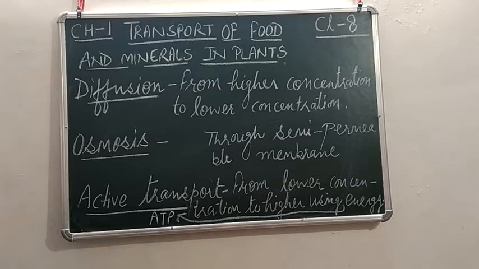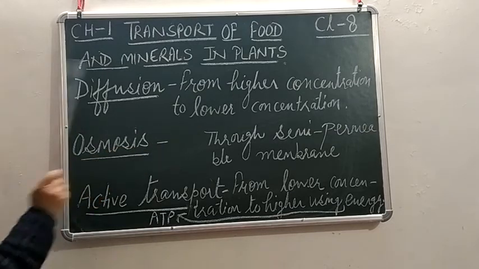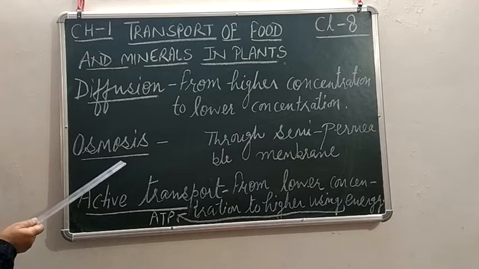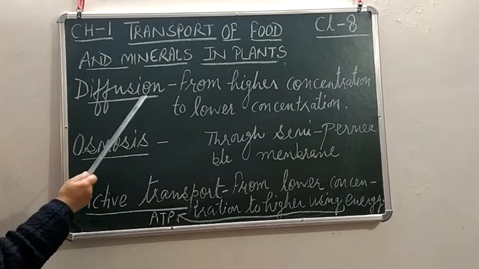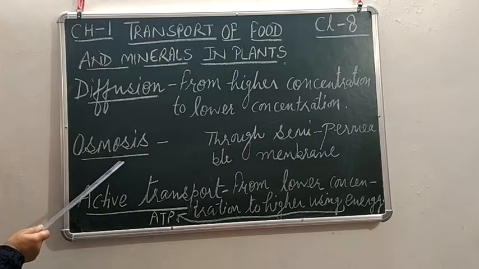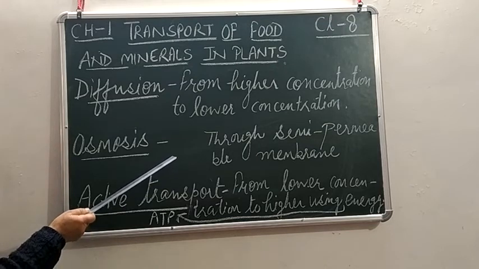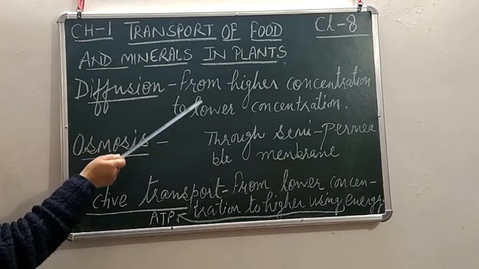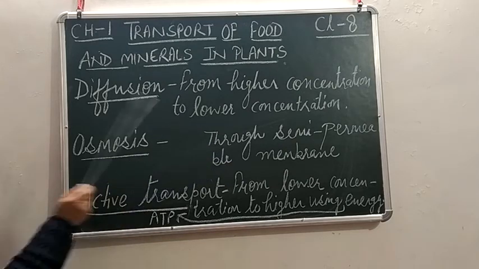Coming to the second process, that is osmosis. Now, what is osmosis and how is it different from diffusion? So, children, I told you diffusion is the movement of molecules from higher concentration to lower concentration. So, the definition of osmosis will also be almost the same, but osmosis is movement of water molecules. See, in diffusion, any type of molecules can move. In osmosis, the movement of water molecules, water means solvent molecules, will take place from a region of higher concentration to lower concentration, but there is a semi-permeable membrane also.